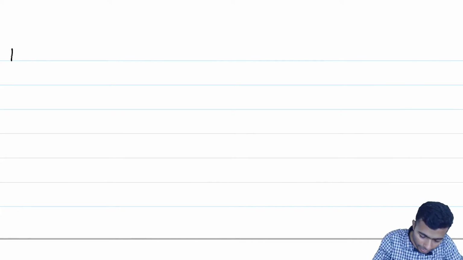So, let us now focus our attention on developing some techniques to evaluate the eigenvalues and the eigenvectors of a given n cross n matrix. So, let us begin by a key proposition in this direction. So, let me write down the proposition.